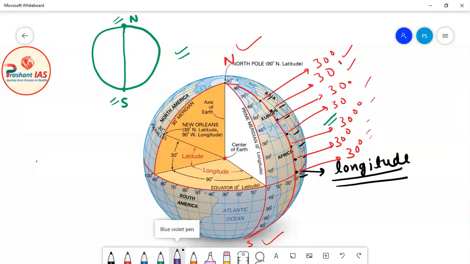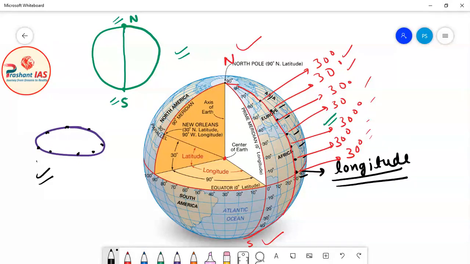So friends, this is a very interesting thing, and as I have explained in the case of latitudes, the circle on the surface of the earth which is connecting all the latitudes of same measurement is known as the parallel of latitude. Similarly, the semicircle, so they are not complete circles because they start from north pole and end in south pole. Okay, so you can see that they are starting in north pole and they end in south pole, so they are actually semicircles.